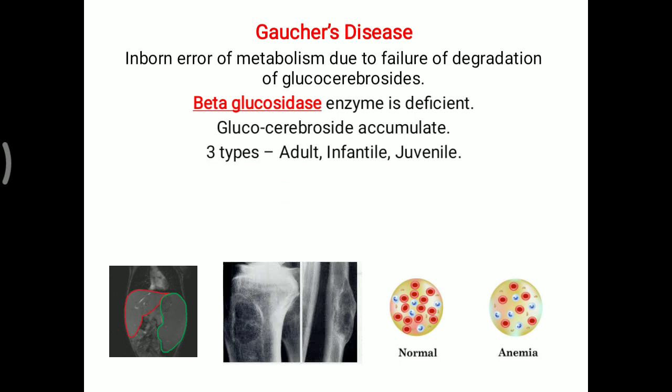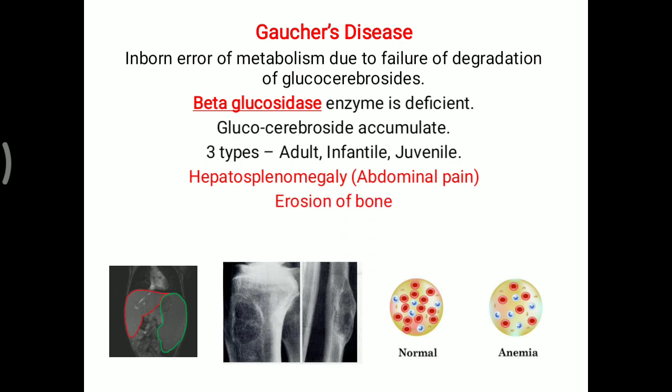It is categorized into three varieties: adult, infantile and juvenile. Due to deposition of this molecule, hepatosplenomegaly is seen, which leads to abdominal pain. Sometimes erosion of bone and anemia are commonly found with Gaucher's disease.